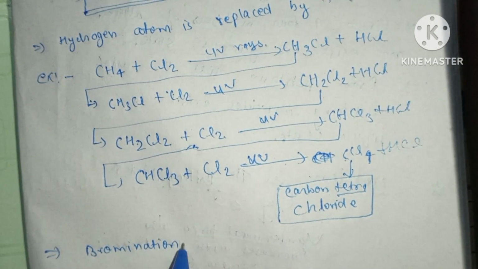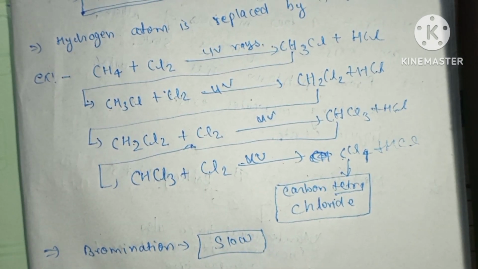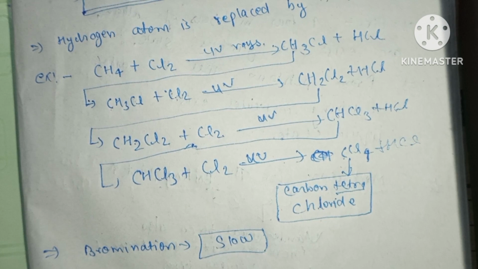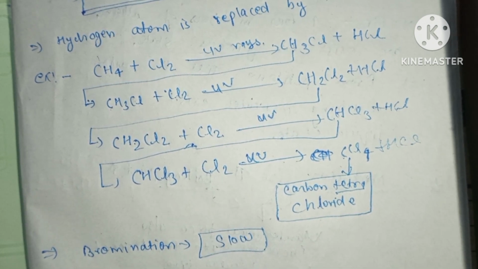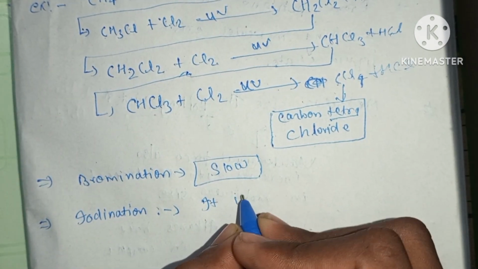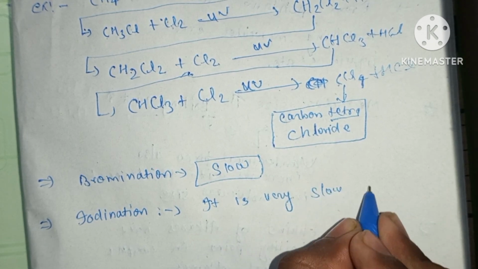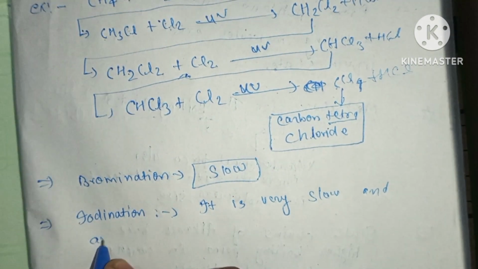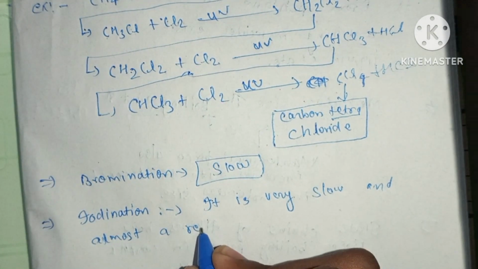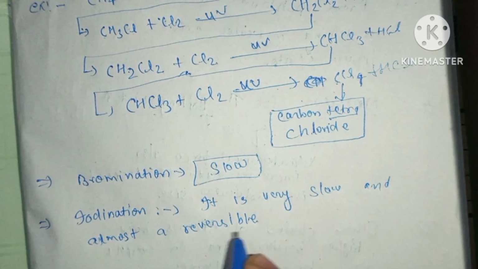And iodination is very slow, and almost a reversible process, or reversible reaction.